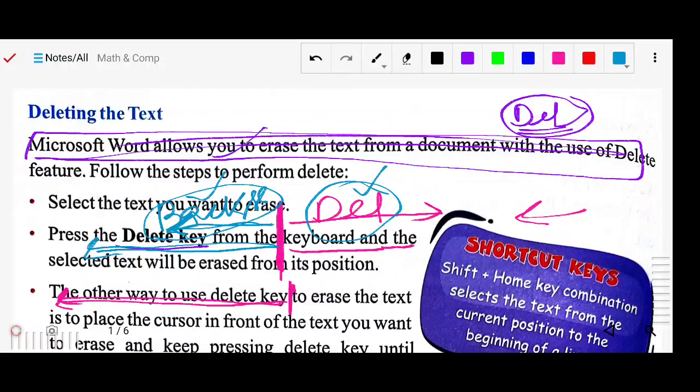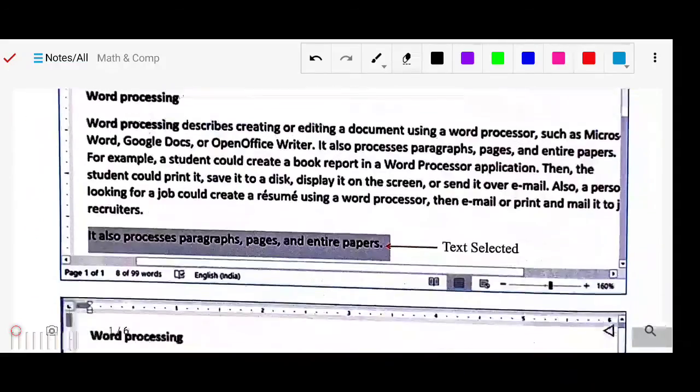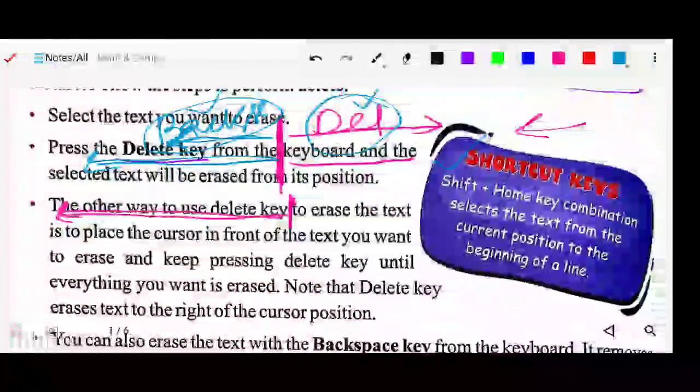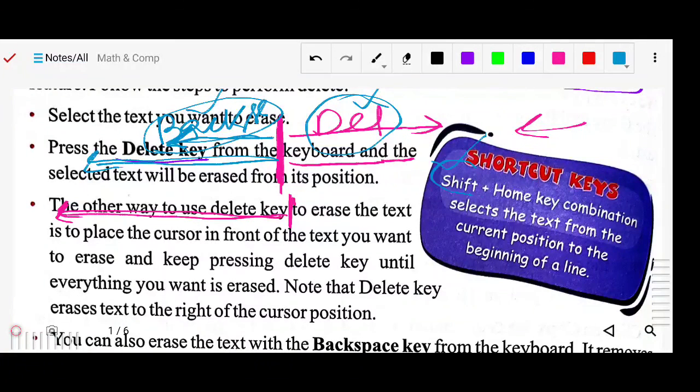Now a shortcut: the Shift plus Home key combination selects the text from the current position to the beginning of the line.